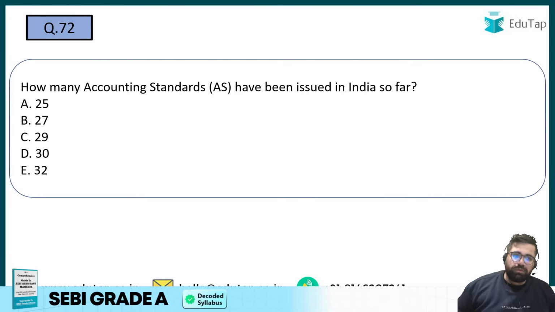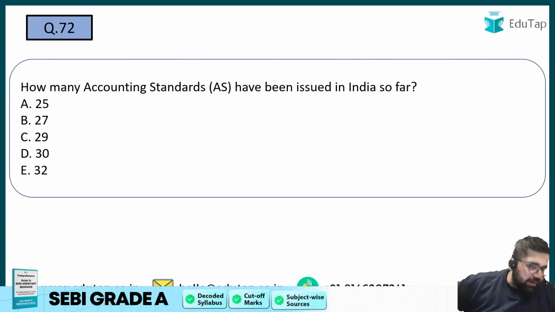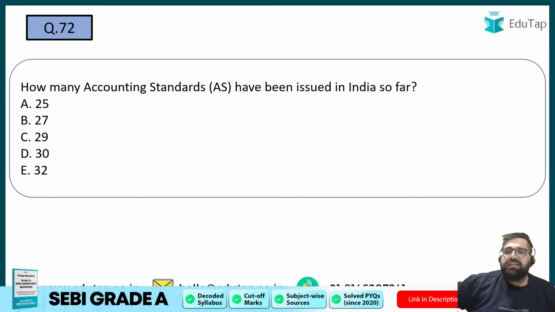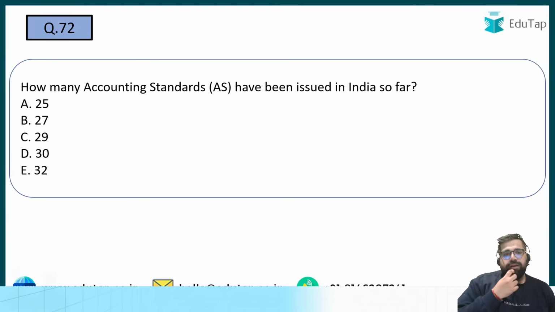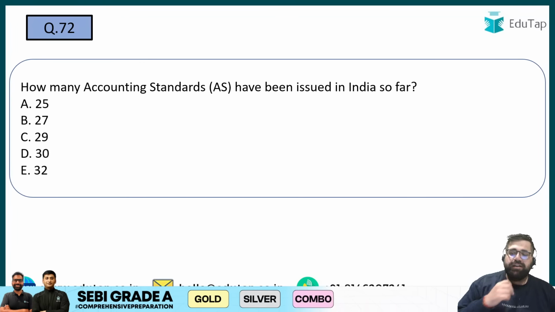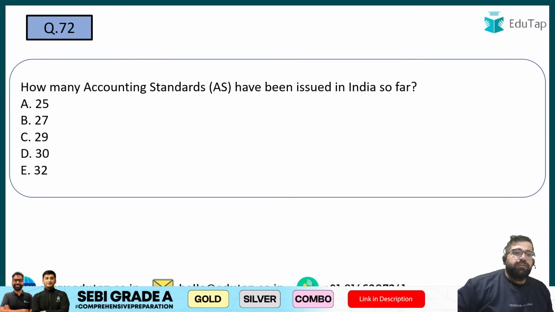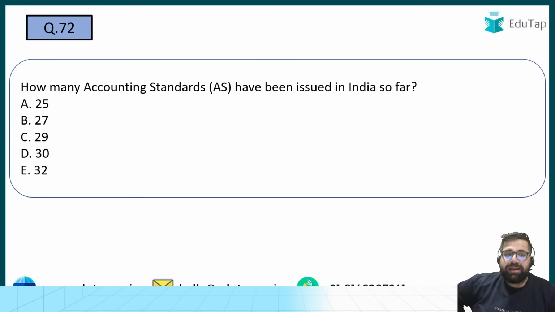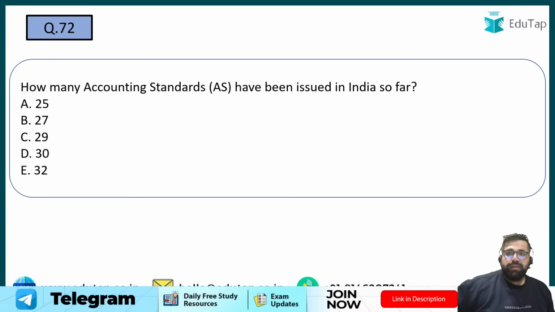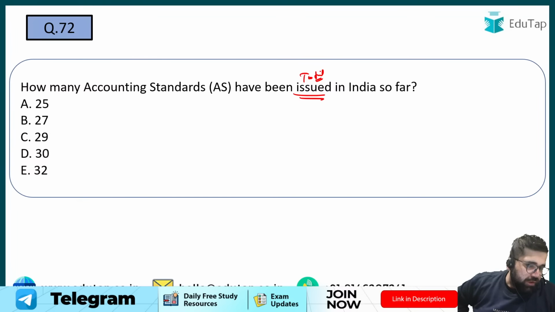Okay. Next question. How many accounting standards have been issued in India so far? The options are 25, 27, 29, 30 and 32. Here it is asked issued, so you have to tell me the total issued.